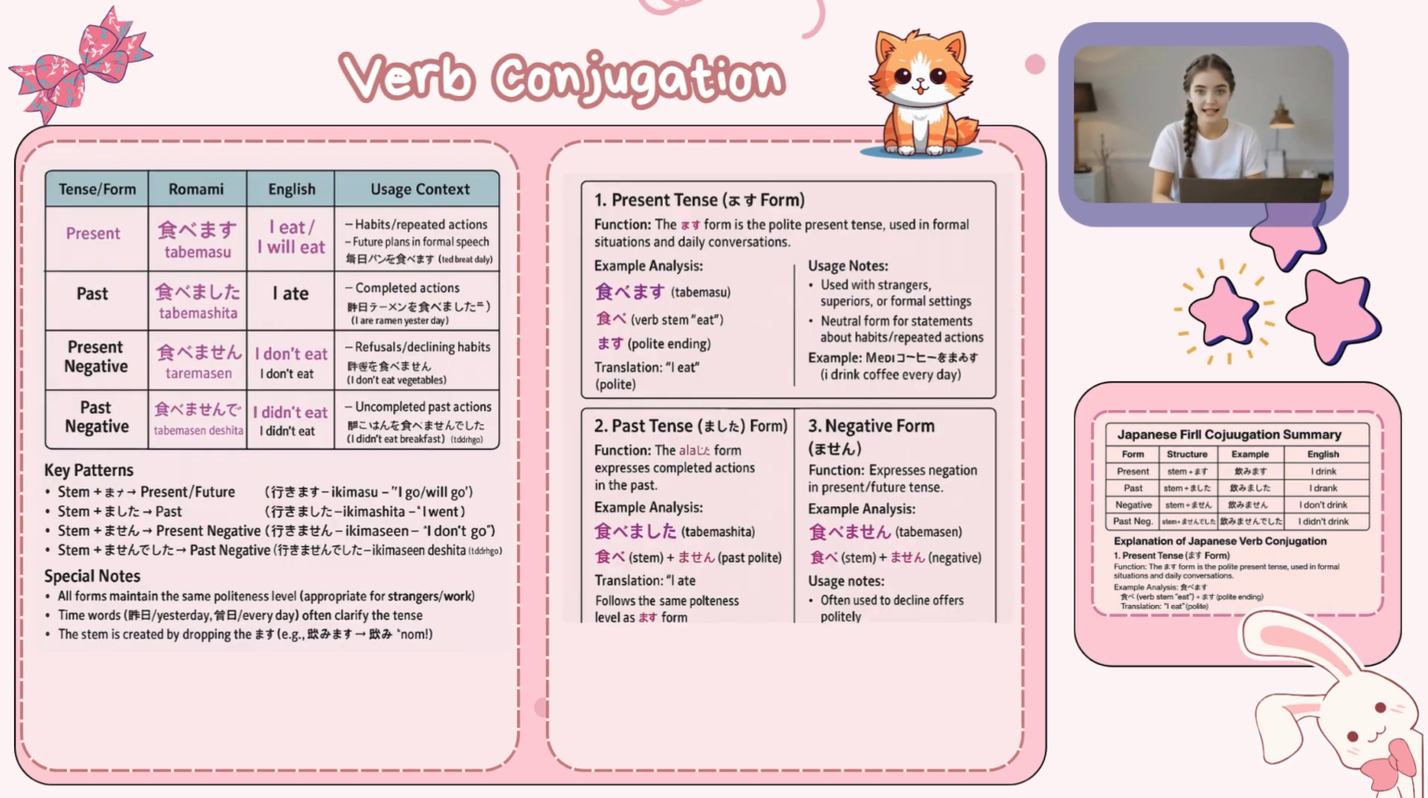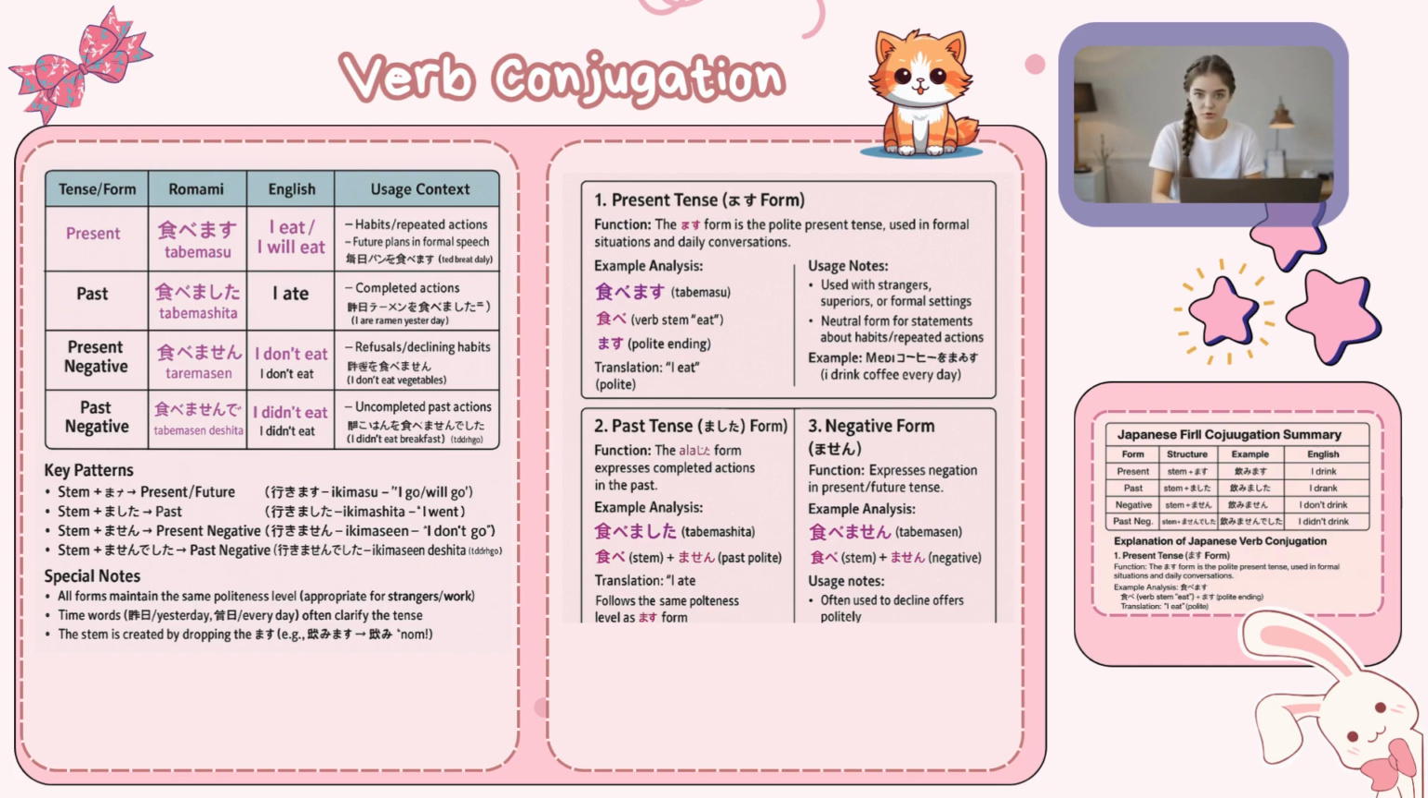1. Present tense, present and future. First, let's take a look at the verb tabemasu. Tabemasu is the polite present form of the verb taberu, which means to eat. Tabe is the verb stem, meaning to eat, and masu is the polite ending. So, tabemasu equals I eat or I am eating.